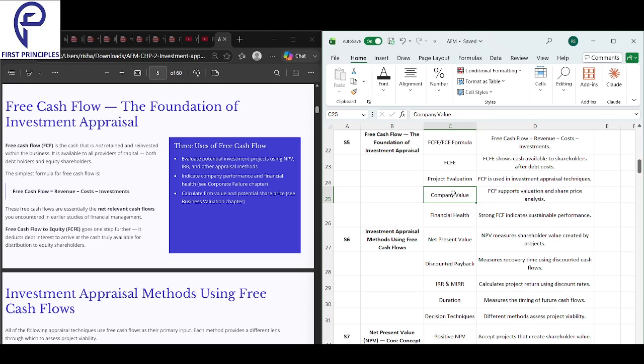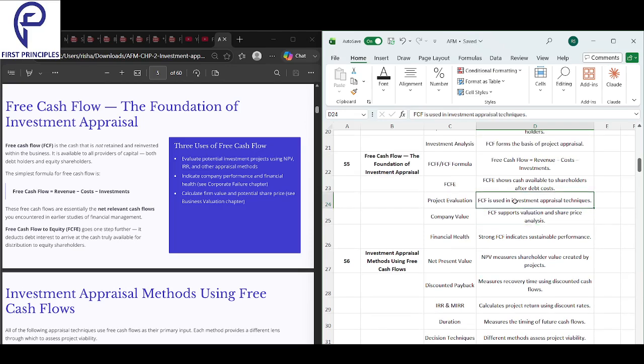If a company makes strong free cash flow every year, it can survive and it can grow in the long term. Company value: the higher the future free cash flow from the company, the higher the value of the company, and the share price goes up.